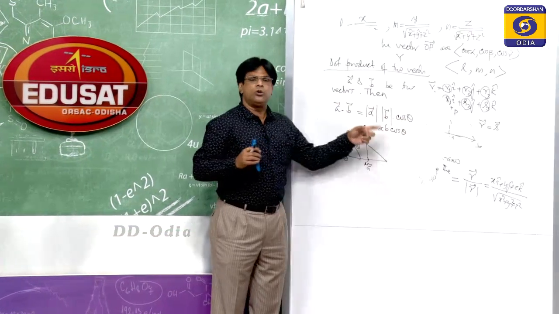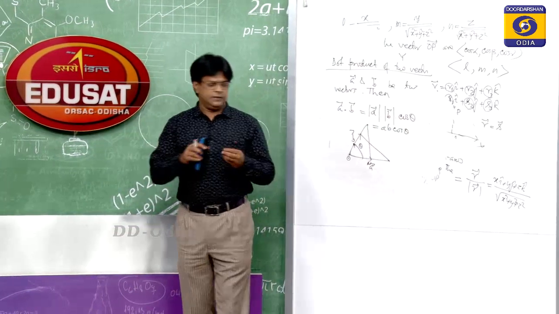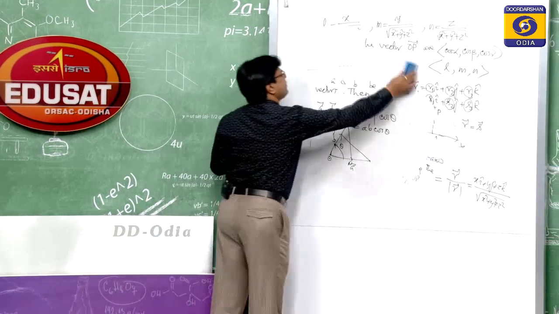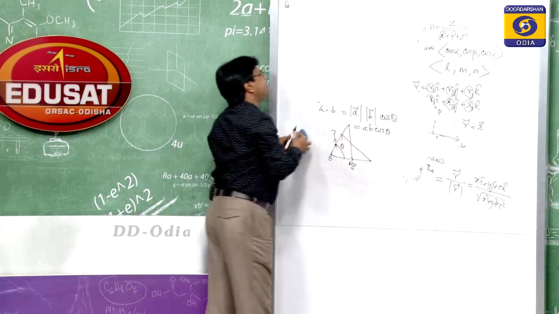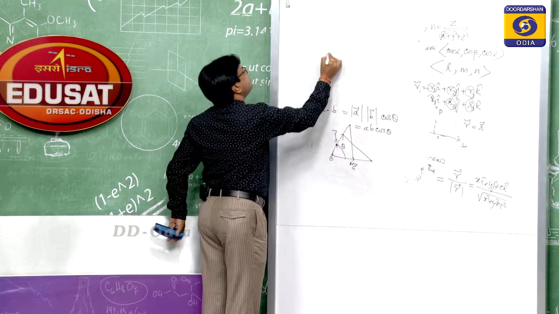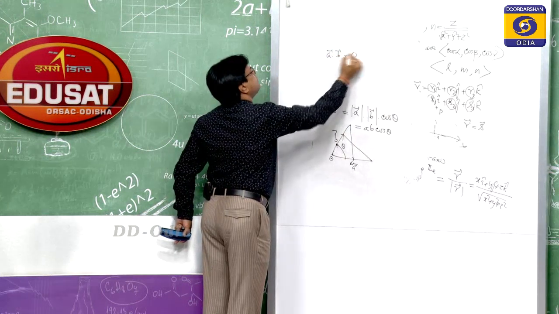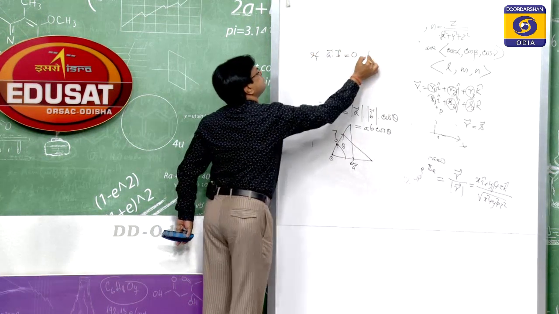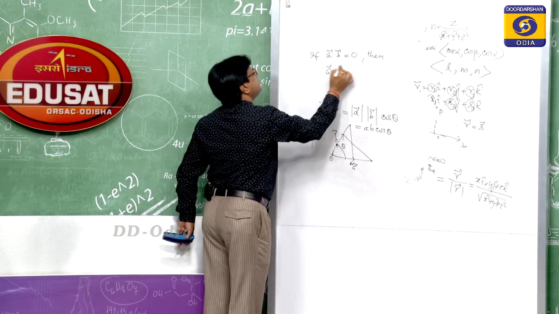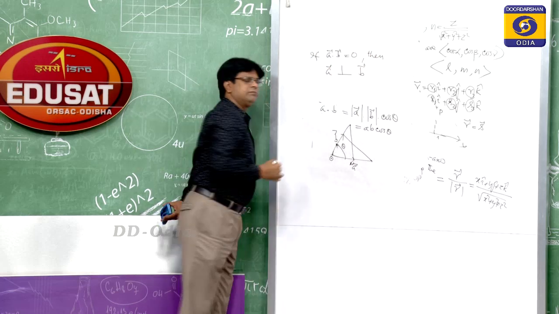So if A dot B is equal to 0, then two vectors are said to be perpendicular. Then A is perpendicular to the B vector.